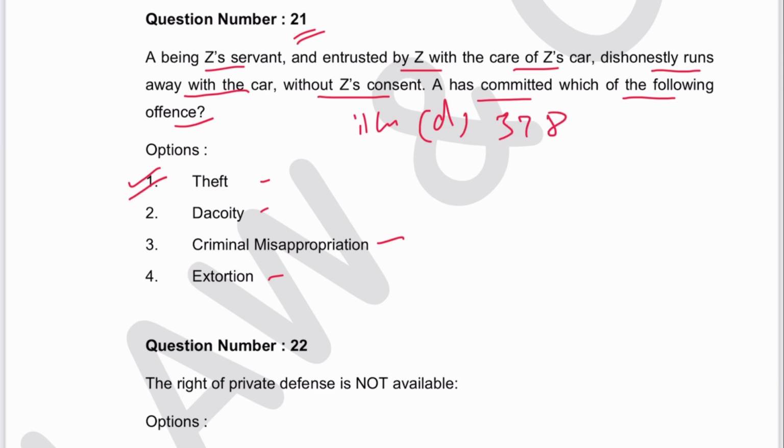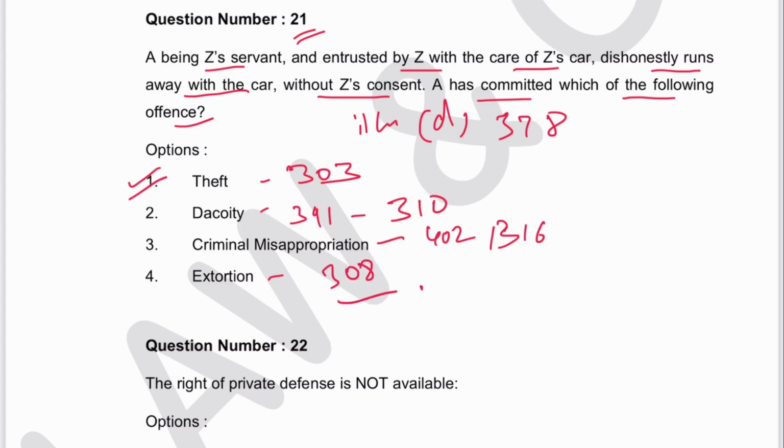Now the sections have been changed obviously. Earlier this was 378, now it is 303. Dacoity was 391, now this is 310. Criminal misappropriation earlier was 403, now this is 316. Extortion was 383, now this is 308 in Bharatiya Nyaya Sanhita.